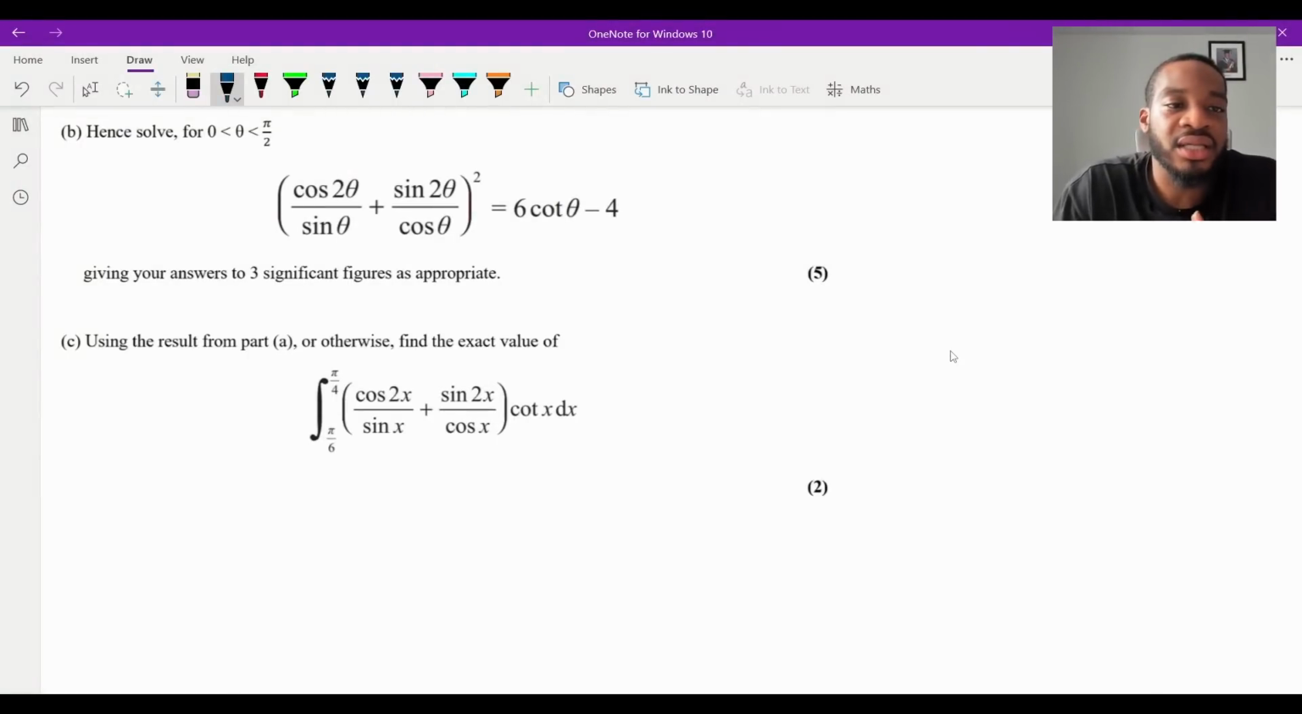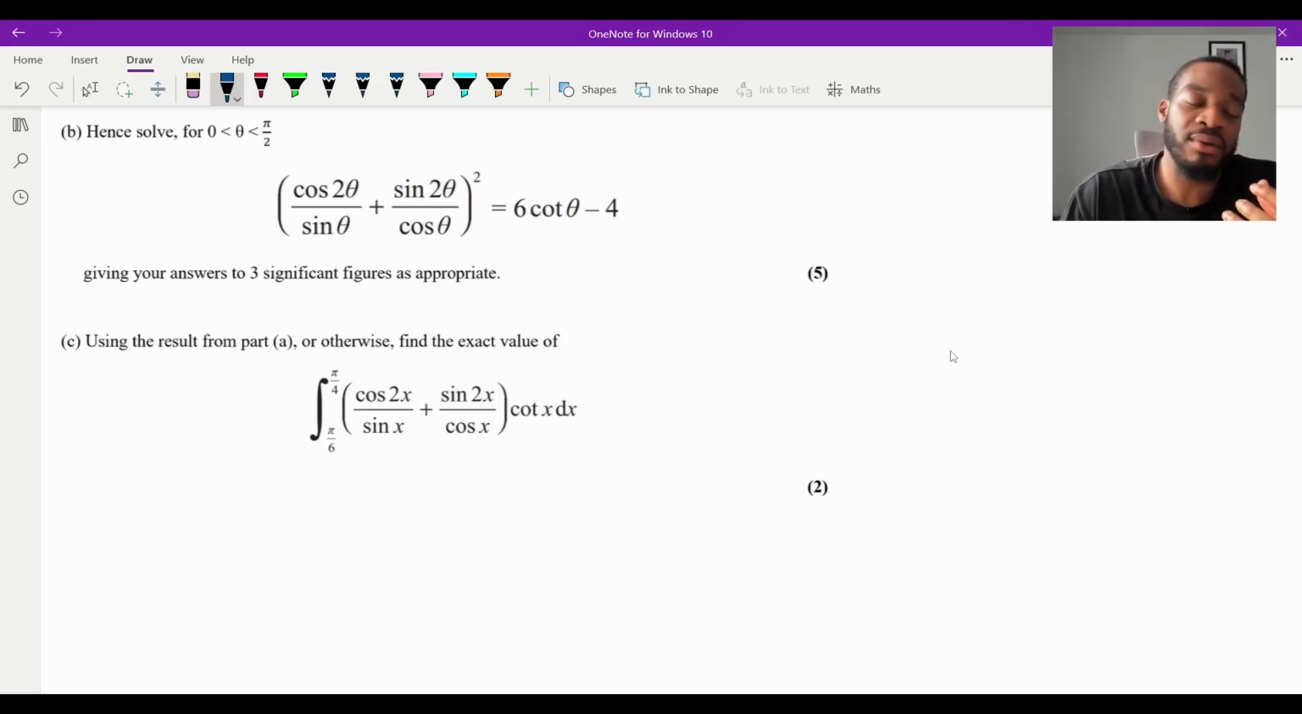Okay, so part B says, hence solve for theta between 0 and pi over 2, (cos theta over sine theta plus sine theta over cos theta) all squared is equal to 6 cot theta minus 4. Giving your answers to 3 significant figures as appropriate, for 5 marks.